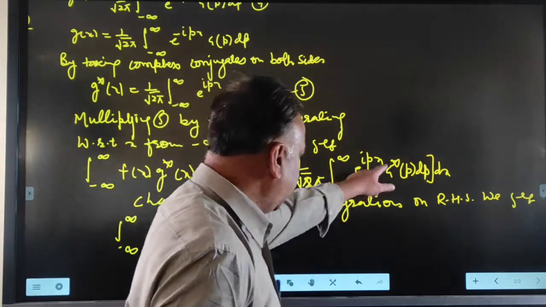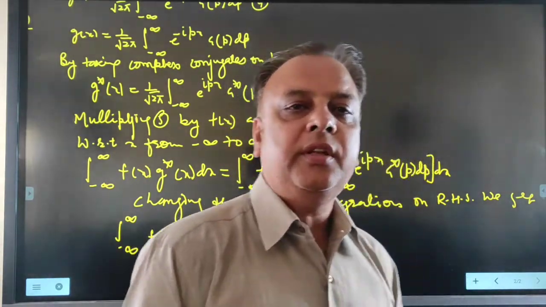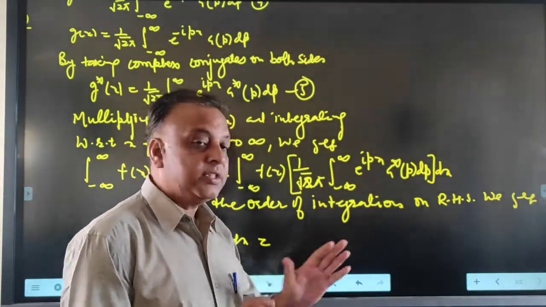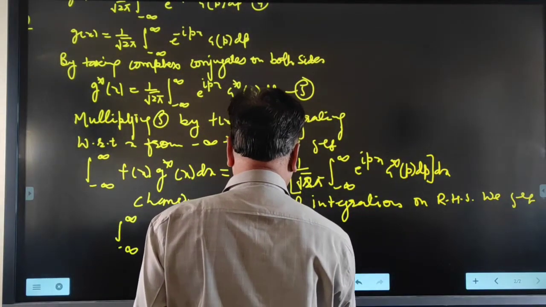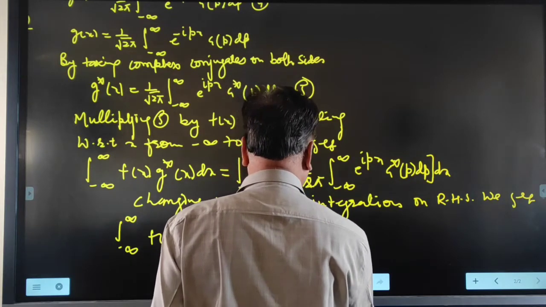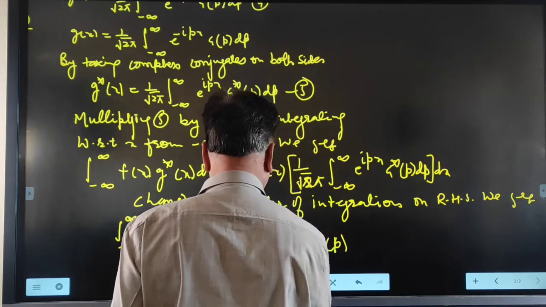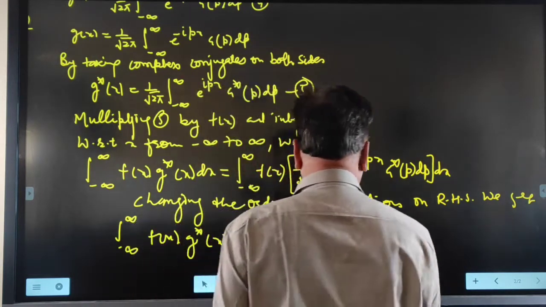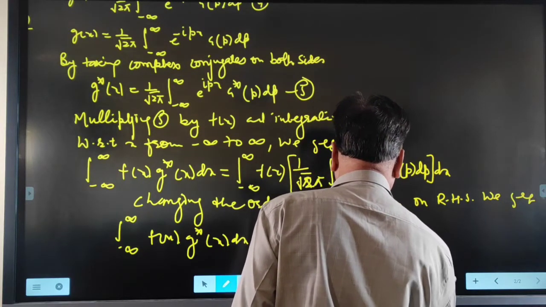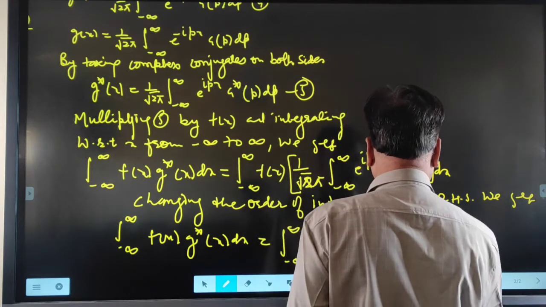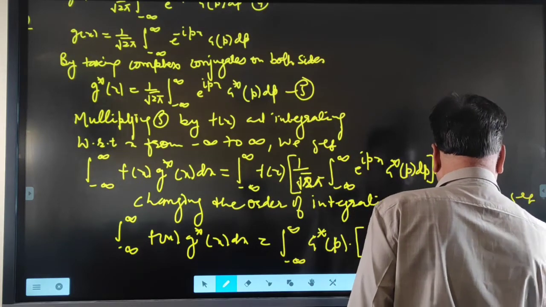This is equal to, first we integrate with respect to p, then with respect to x. Now changing the order of integration, first we integrate with respect to x, then with respect to p. We get the integral from minus infinity to infinity of g star(p) outside, and inside the integral is 1 upon root 2 pi, integral from minus infinity to infinity of e raised to iota px f(x) dx, and then with respect to p.